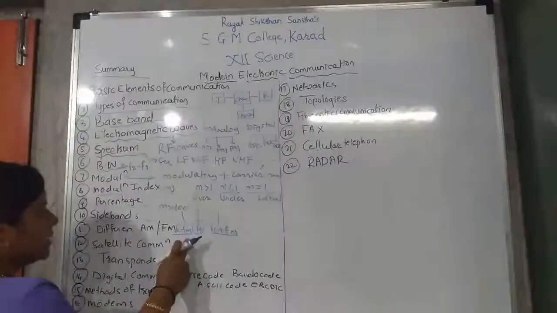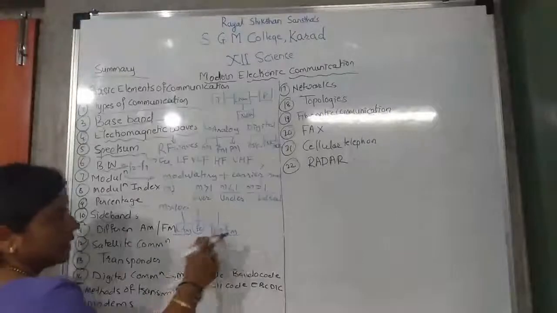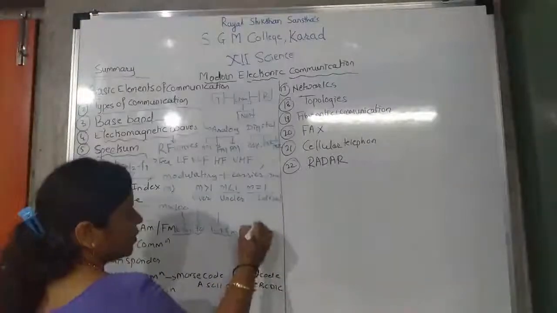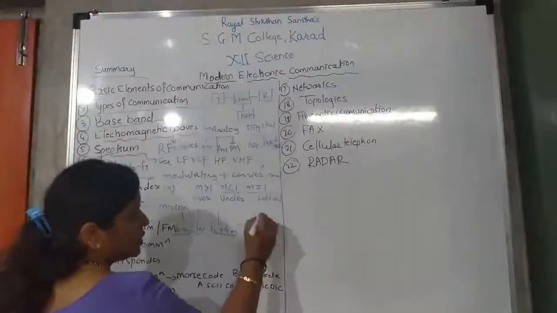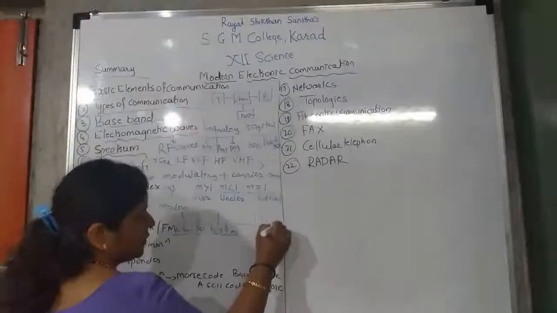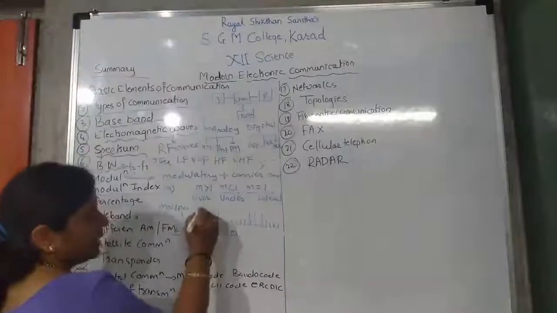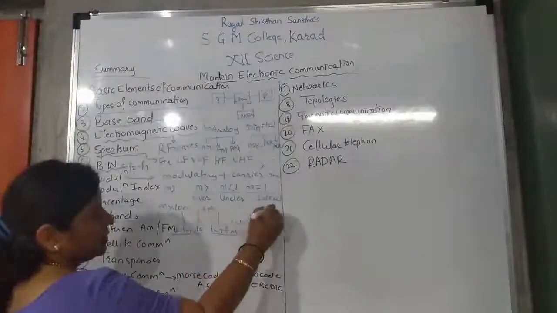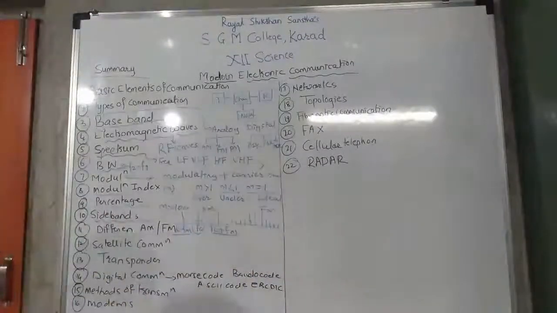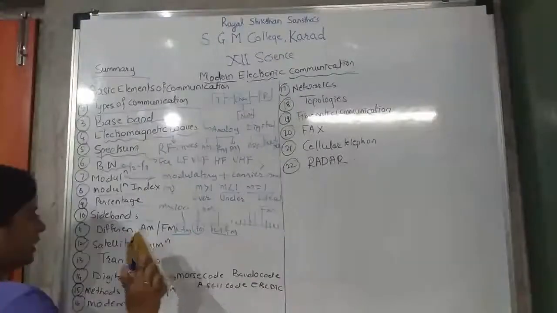We have seen the side bands for amplitude modulation. We have seen the side bands for frequency modulation. There are so many side bands in the frequency modulation, isn't it? These are in AM and these are in FM. In FM, there are so many side bands. Okay, in FM and AM.